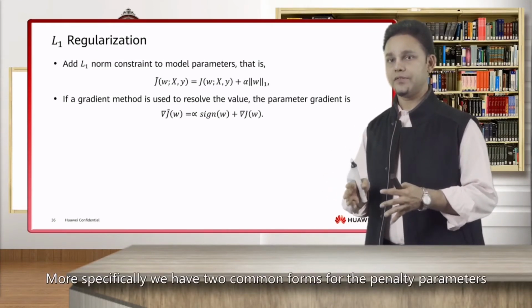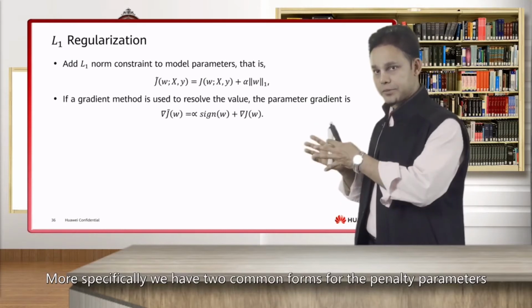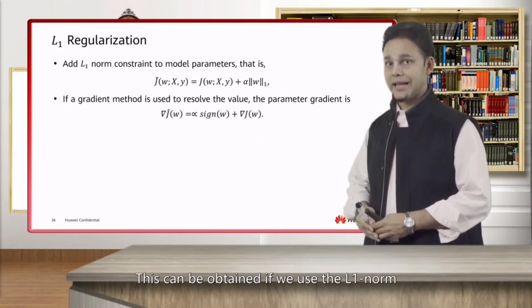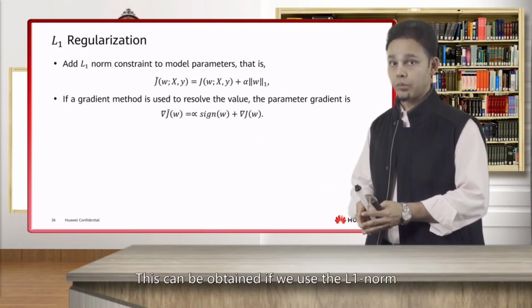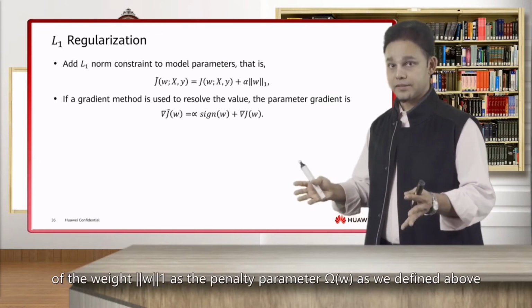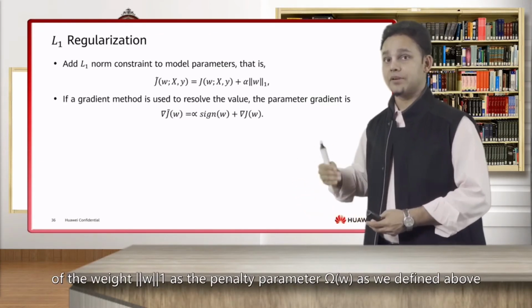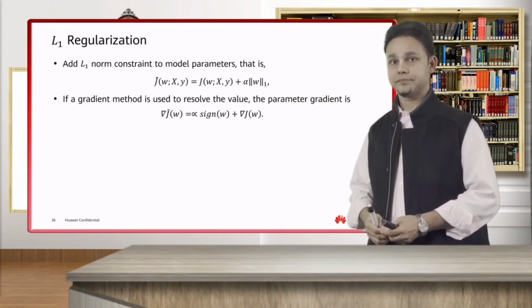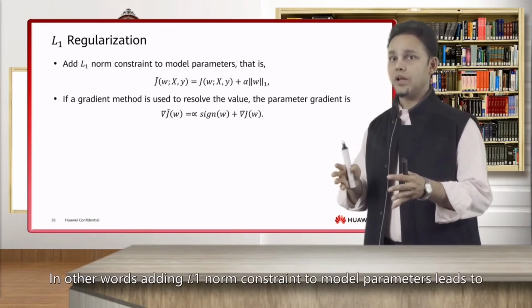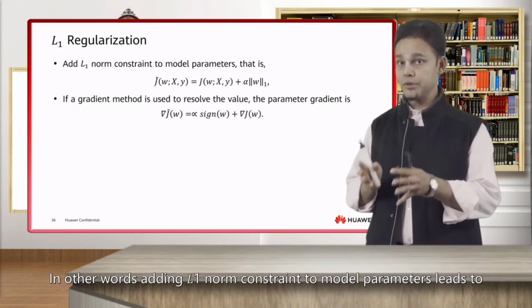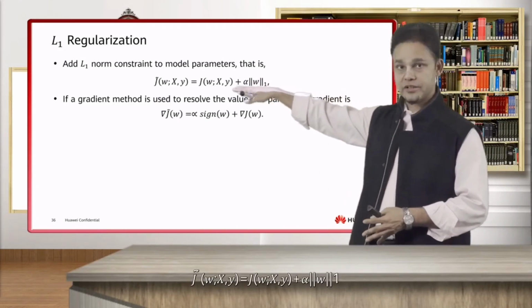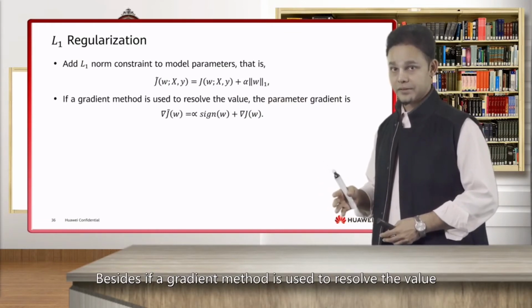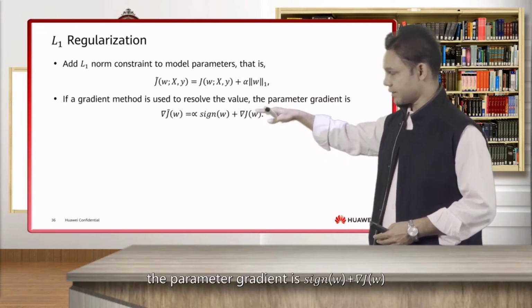More specifically, we have two common forms for the penalty parameters. One of them is called L1 regularization and can be obtained if we use the L1 norm of the weight, absolute W1, as the penalty parameter omega of W as we defined above. In other words, adding an L1 norm constraint to the model parameter leads to this equation here. Besides, if a gradient method is used to resolve the value, the parameter gradient is just like this.